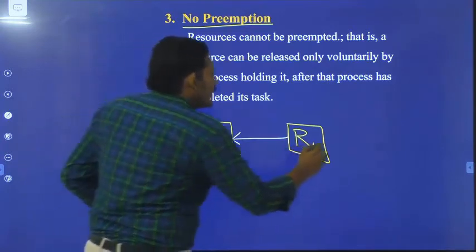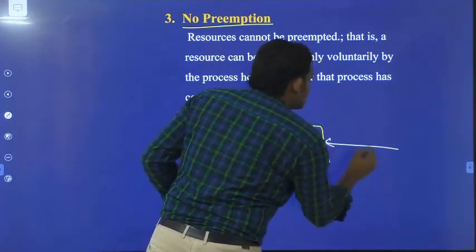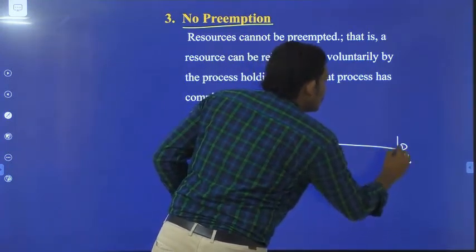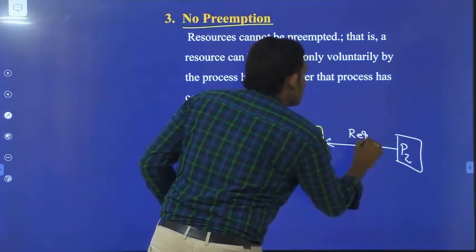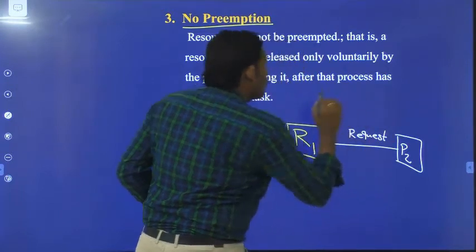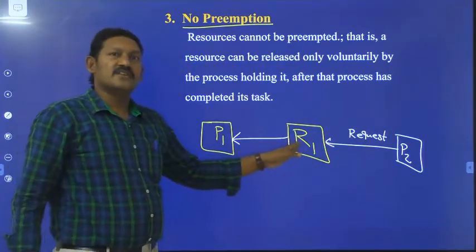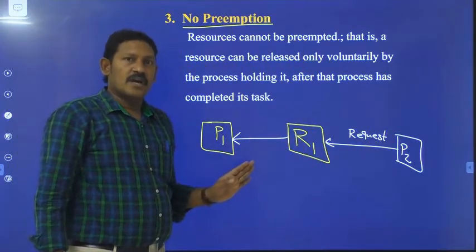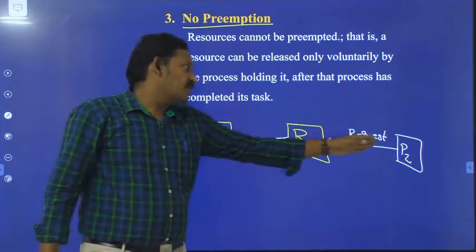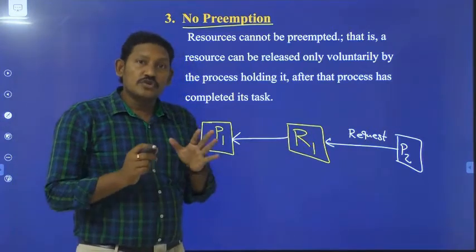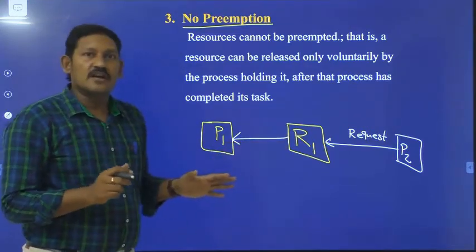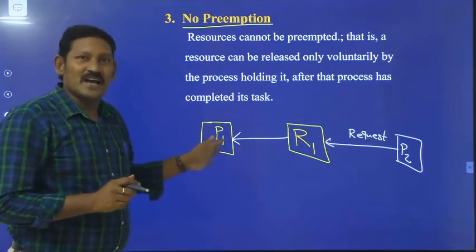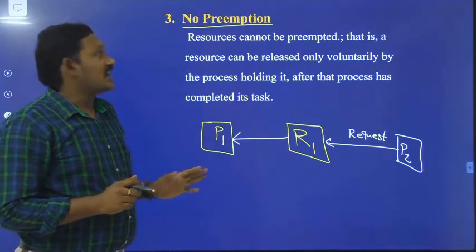Now some other process P2 keeps a request for this resource R1. Even though P2 has requested it, process P1 should not release resource R1 before completion of its execution.